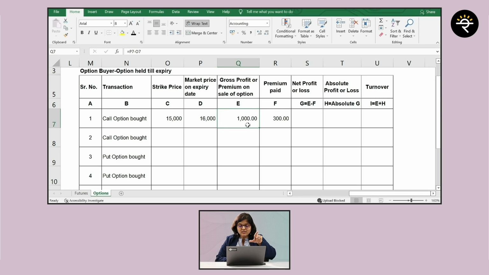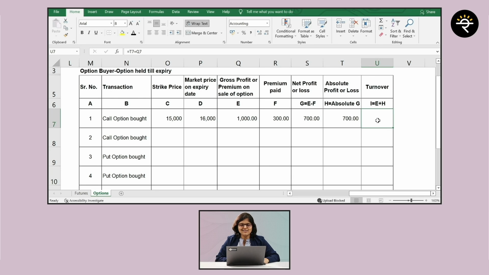Okay, so this is again something which is very crucial. If you want, you can just rewind and replay this part of the video. How much was the premium paid? As I mentioned, it was 300. So now how much is the net profit or loss? It is only rupees 700. Absolute profit or loss, again 700.